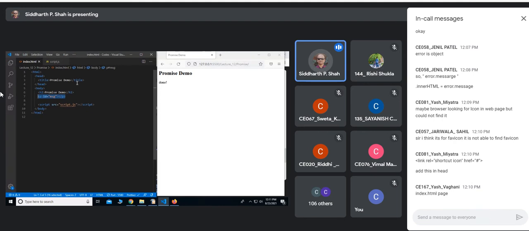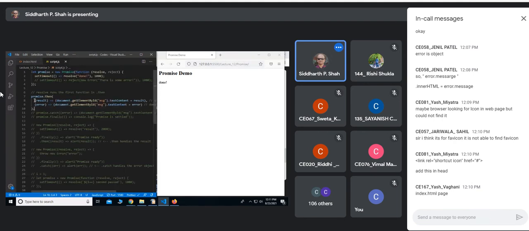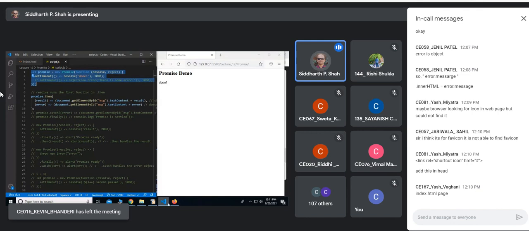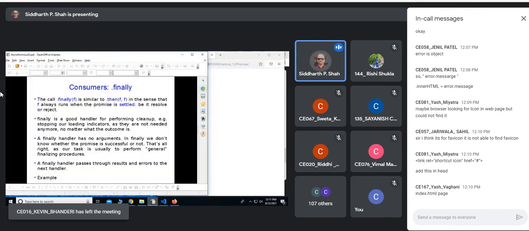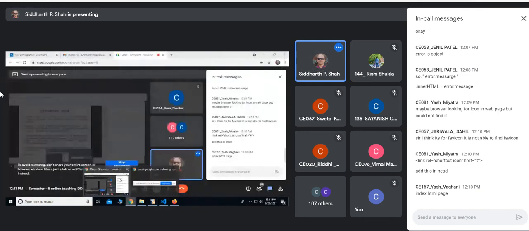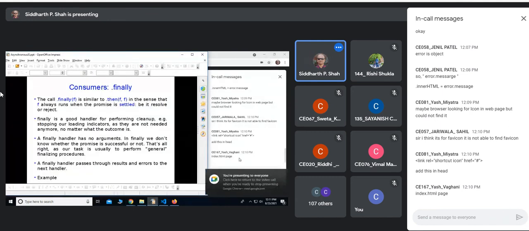Maybe, but that is not because of our code. That's the point. This error is not because of this code. It is working completely fine. It is something else. It is trying to find some icon by default. So I will check and verify what the problem is. Okay. Let us not waste time on this. Fine. But I'll come to that.